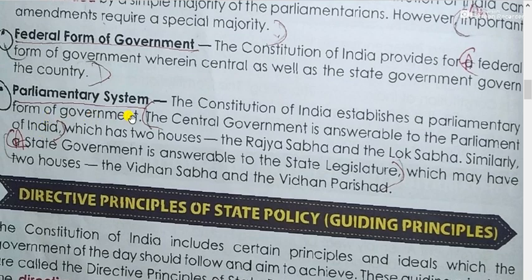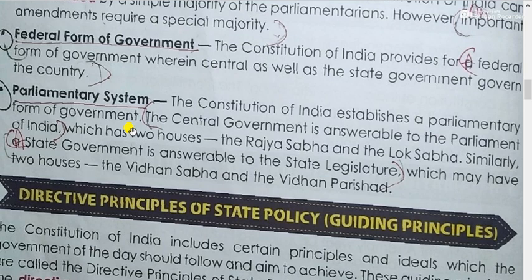And parliamentary system. The Constitution of India establishes a parliamentary form of government. The central government is answerable to the Parliament of India, which has two houses, the Rajya Sabha and the Lok Sabha. Similarly, the state government is answerable to the state legislature, which may have two houses, the Vidhan Sabha and the Vidhan Parishad. So there is a system. Every country has its own system. So in India we have a parliamentary system.